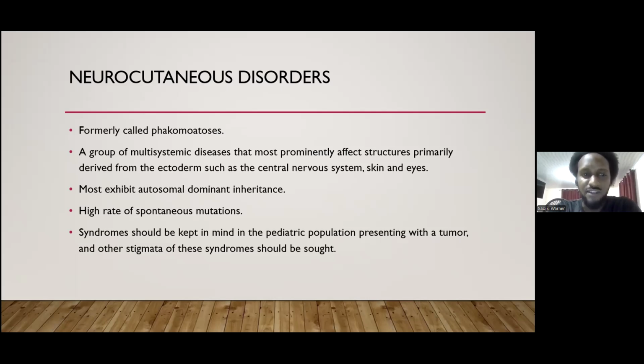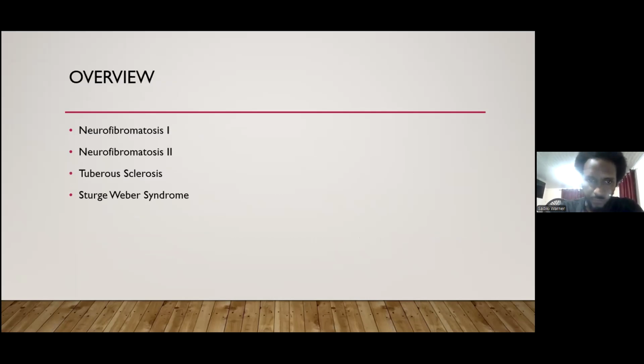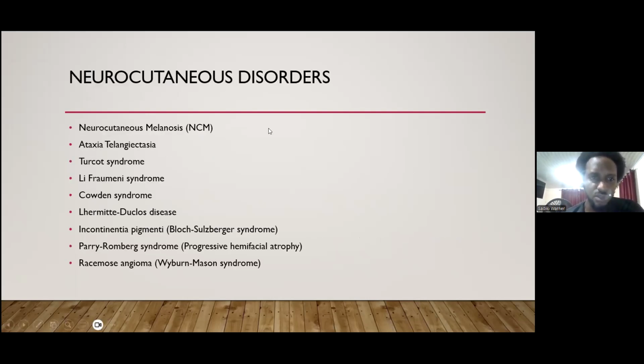There is a high rate of spontaneous mutations, and the syndrome should be kept in mind, especially in the pediatric population presenting with a tumor, and any other stigmata of these syndromes should be sought. There are countless neurocutaneous disorders, but in this lecture we will look at neurofibromatosis 1 and 2, tuberous sclerosis, and Sturge-Weber syndrome. Although there are many other neurocutaneous disorders, some are mentioned here as well. They tend to be very rare.